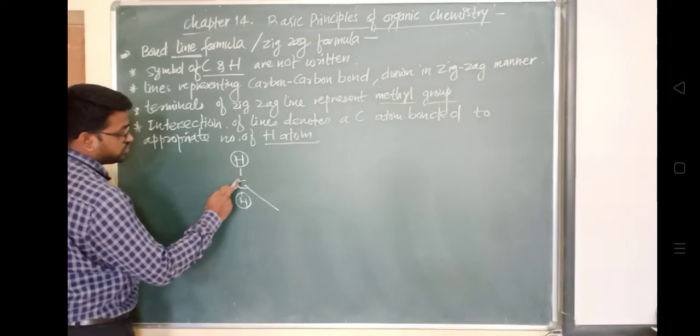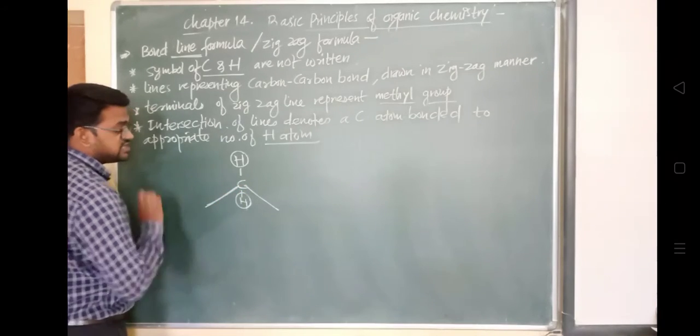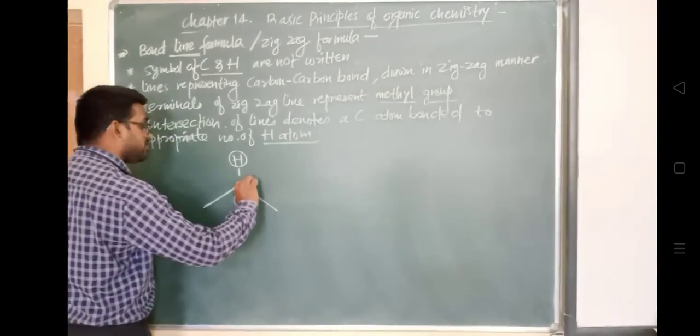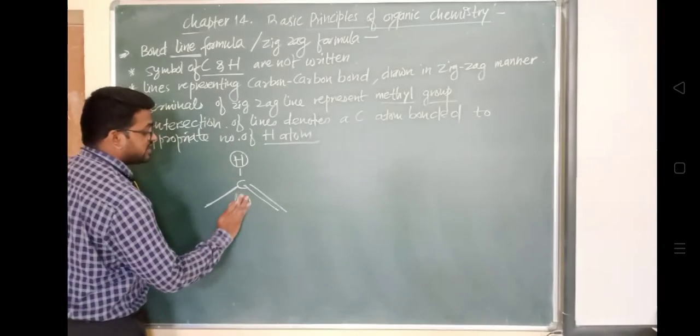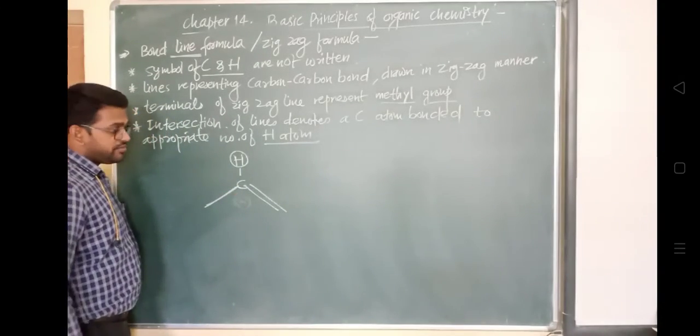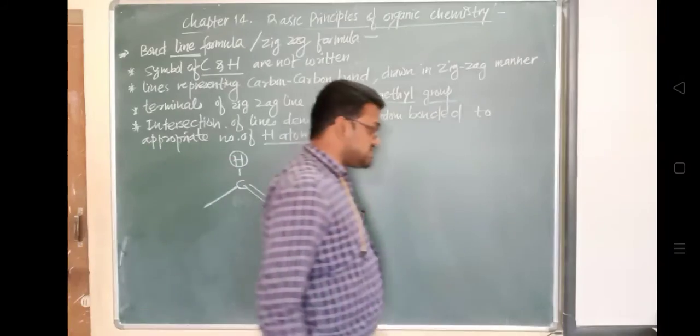बराबर है. अगर यहाँ पे हम मान लो double bond है, so in that case there will be only one hydrogen. Okay, because we have to satisfy the valency also. Okay, here, so we'll see in detail about these structures.